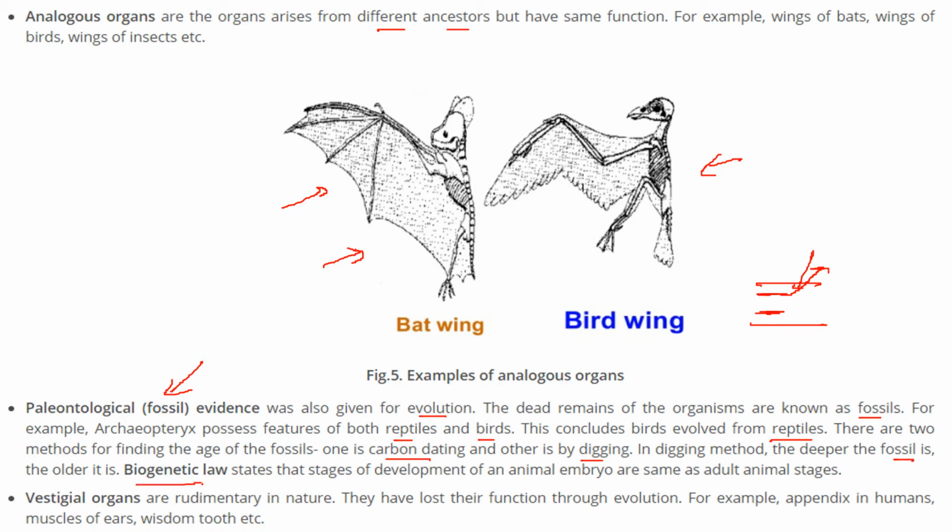We have the biogenetic law. This states that the stages of development of an animal embryo are the same as the adult animal stages. Then vestigial organs are rudimentary in nature, and they have lost their function through evolution, like the appendix in humans, the muscles of the ear, and the wisdom tooth. All these are gone now.